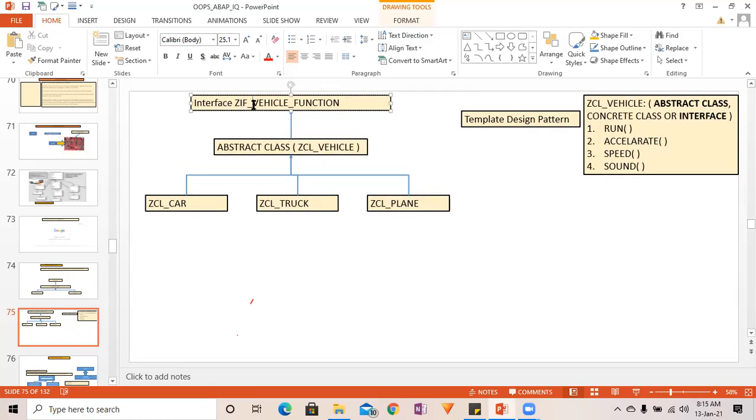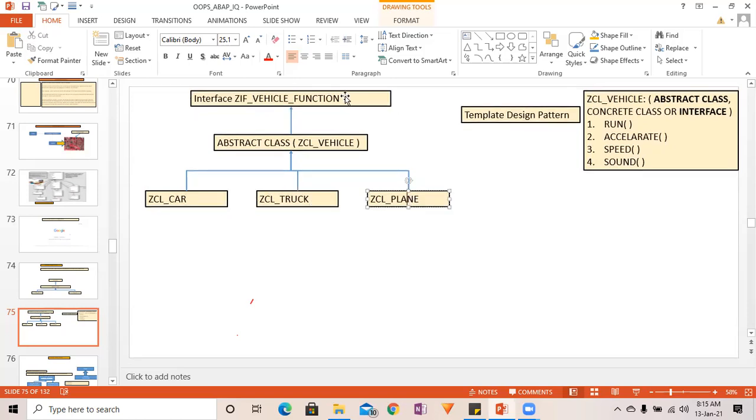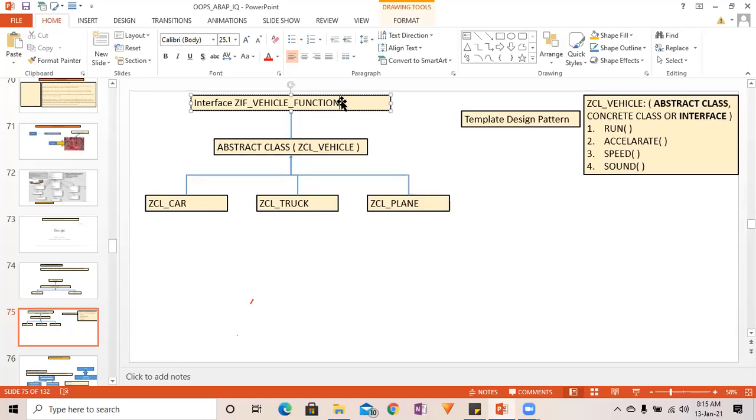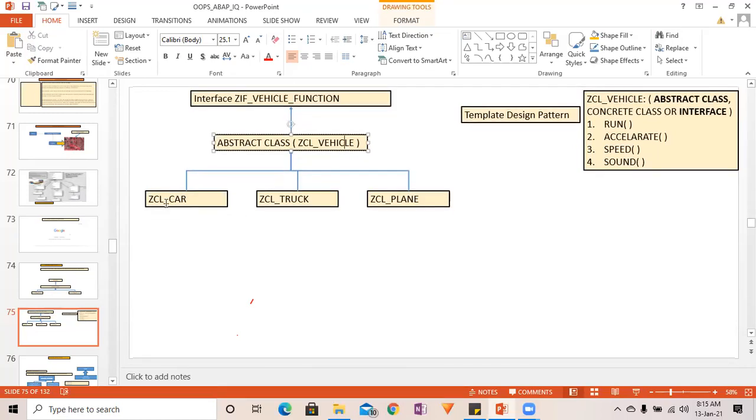Whatever the common functionality, for example run, all of these are going to run, right? So we can put that inside run over here. The way of running is going to be the same, so we can define it under the abstract class run method, because the implementation is going to be the same for all these three.